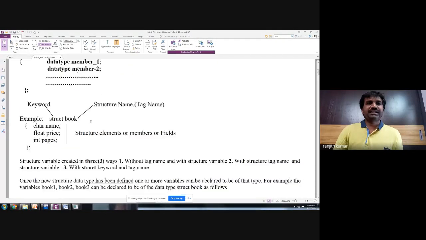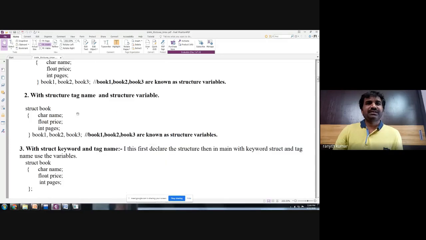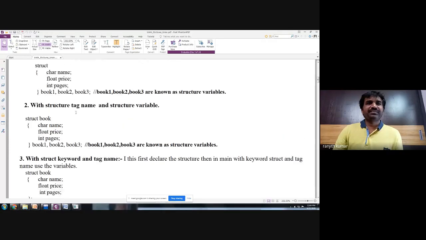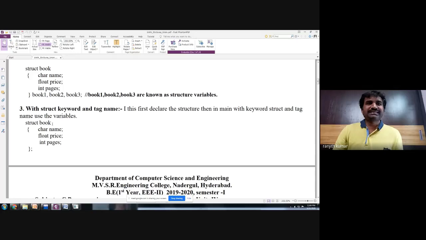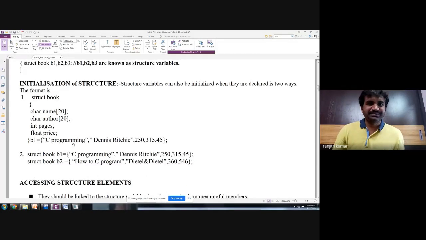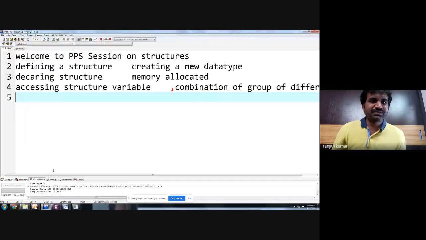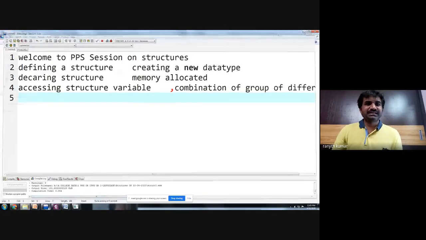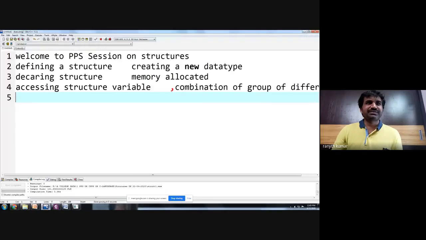So we have created a structure, then we have defined a structure, then you want to access the structure. So how to access the structure? Let us see. Using a program, we will try to discuss how to access the structure.